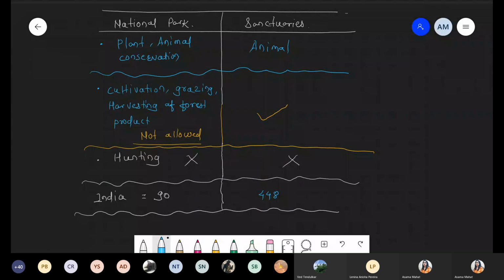Okay. To complete the writing part, we'll continue with the next. Chalo. After national park and sanctuaries, we are talking about biosphere reserve. It's very easy. Just 1 second.